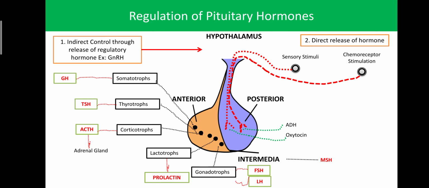So that phenomenon of the hypothalamus is known as the direct control of the hormones. And the fourth option is none of the above or all of the above. You should choose the correct answer. Simple, you can remember only ADH and oxytocin of the pituitary hormones follow the direct release hormone phenomenon, and the remaining pituitary hormones follow the indirect control through releasing regulatory hormones, like the release of GnRH.